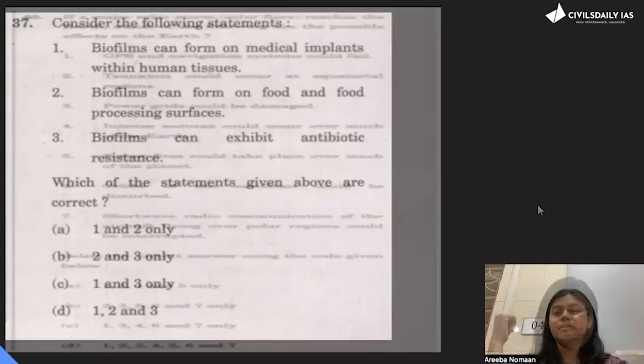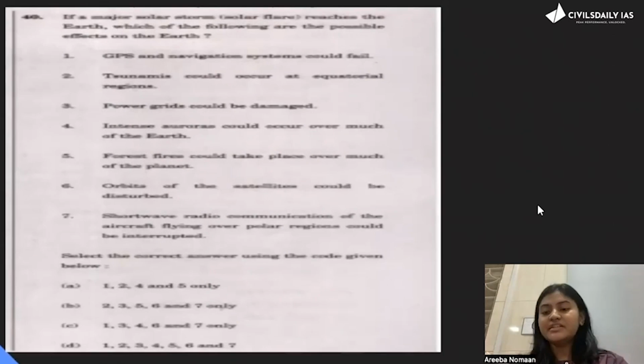Okay, next. So what they are saying is, again they're asking the correct answer. If a major solar storm or a solar flare reaches the earth, which of the following are the possible effects on the earth? GPS and navigation system could fail. Yes, obviously, it could fail. Tsunamis could occur at equatorial regions.